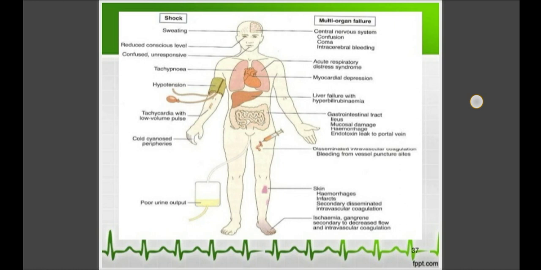In this way, shock occurs due to different etiological factors. It may be due to hypovolemia, septic causes, cardiogenic causes, neurogenic causes, or anaphylactic causes, that lead to the condition of shock.